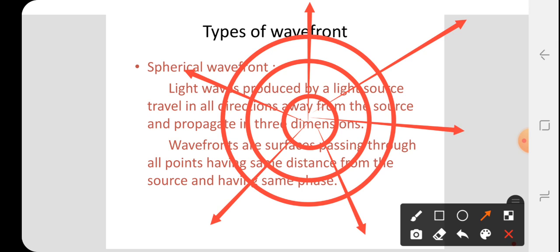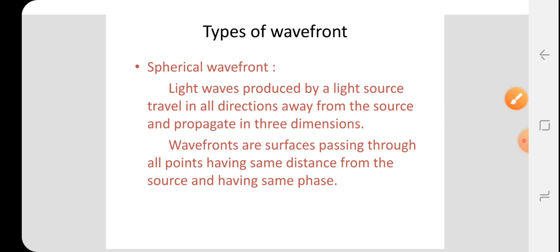That is, all the points on this small sphere reach the same distance at the same instant of time. Another sphere also has all points in the same state of vibration, the same phase, and they reach at the same instant of time. That is called a spherical wave.